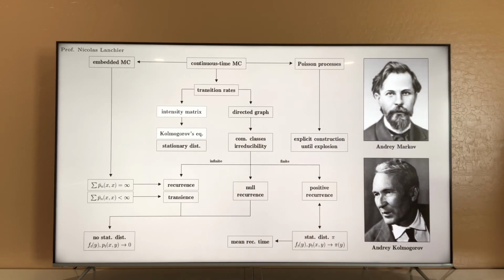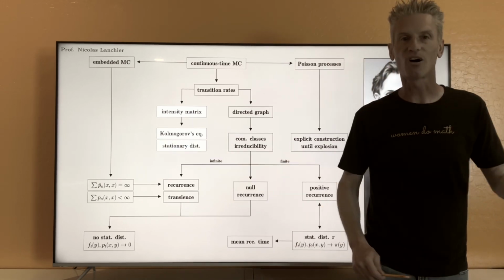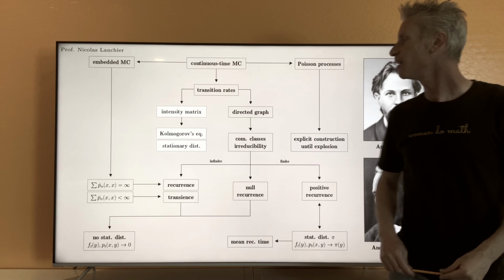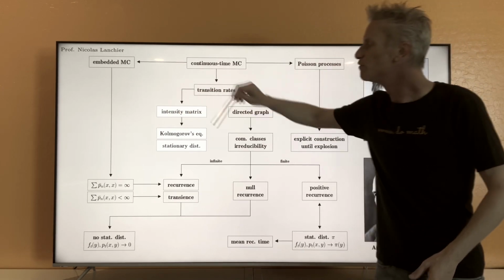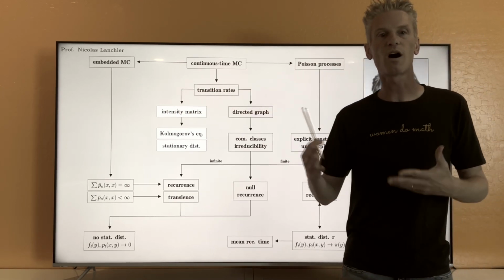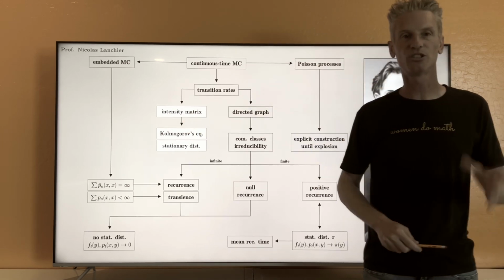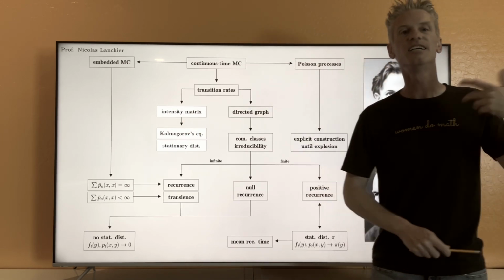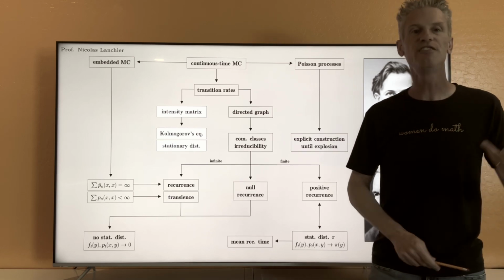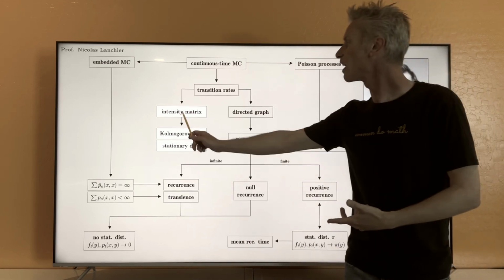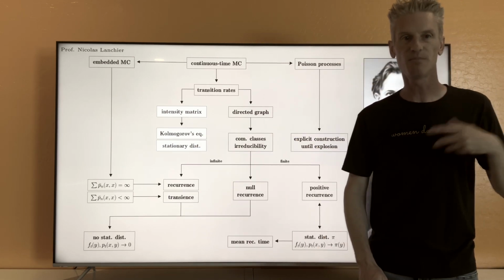So next, I'm going to define the notion of stationary distribution. The definition is more or less the same as in discrete time. And using those backward and forward Kolmogorov equations, we'll be able to prove that a distribution pi on the state space is stationary if and only if pi Q equals 0, where Q is the intensity matrix.